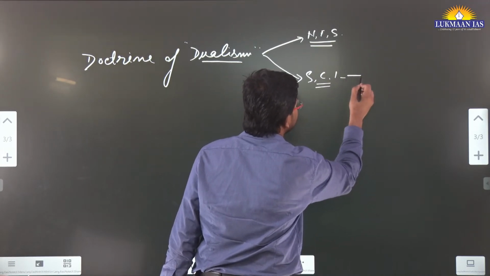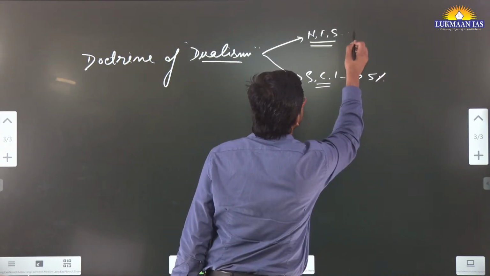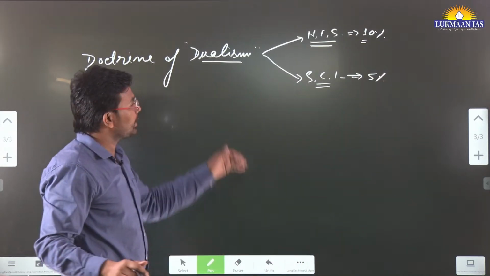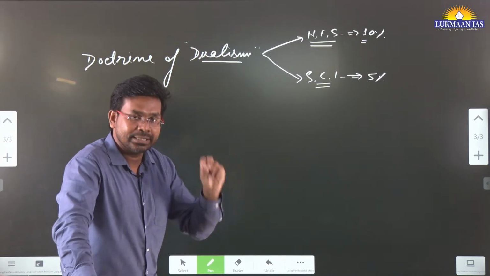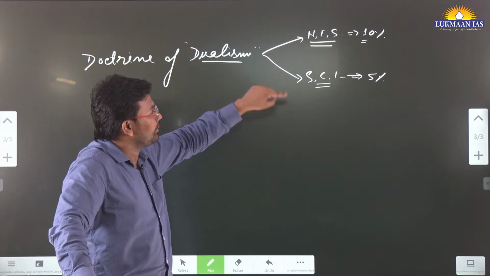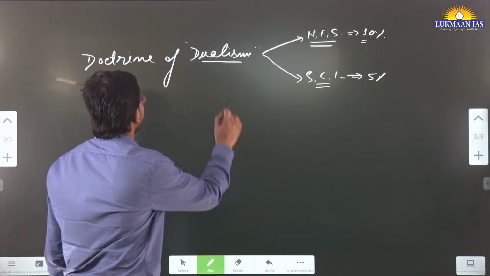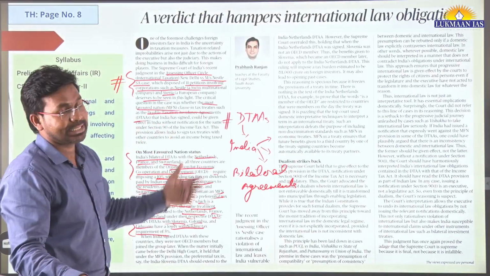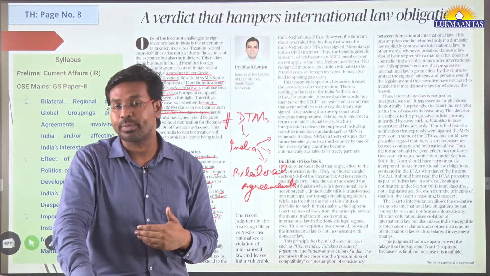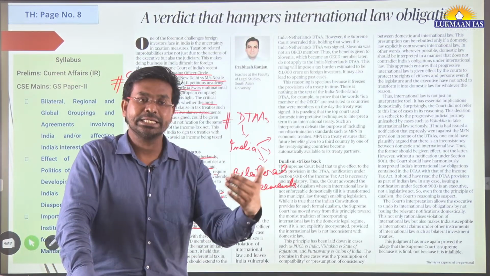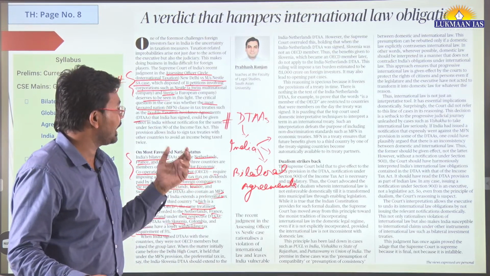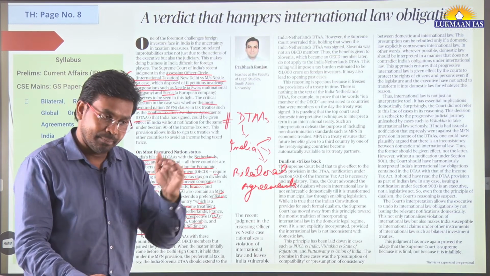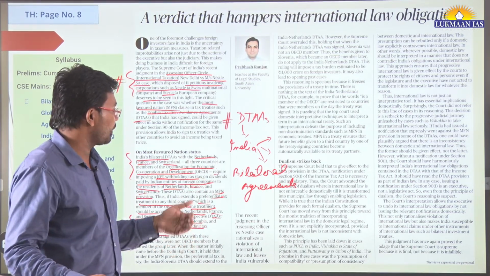So in this case there is a withholding tax of 5%, there is a withholding tax of 10%. The Supreme Court of India has upheld that Indian executives can apply different taxes by applying the doctrine of dualism. But this case did not directly come to the Supreme Court of India. Before this, the case was heard by the Delhi High Court, and the Delhi High Court gave a verdict that such dualism should not exist. But that has been reversed by the Supreme Court of India.